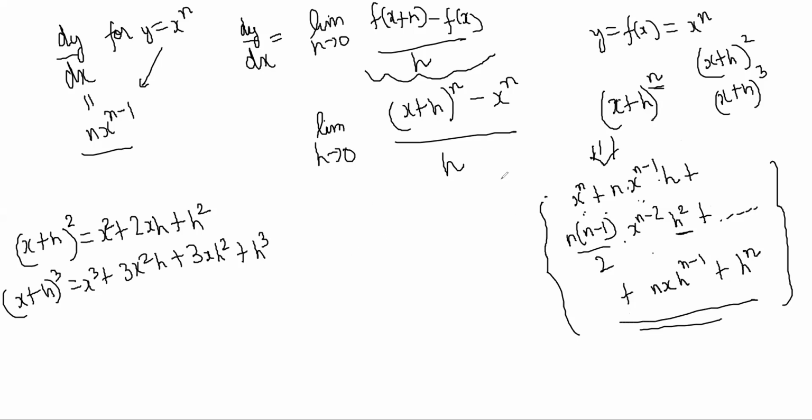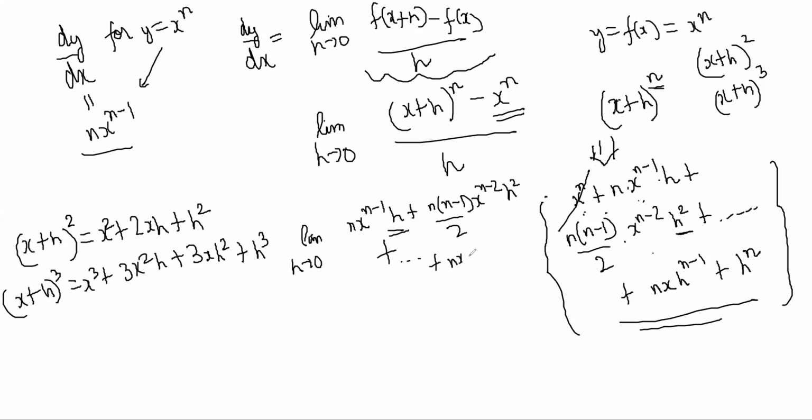Once you write it like that, you have to subtract x power n, so I'll cancel this off. So I'm ending up with limit of h tends to 0 of n x power n minus 1 h plus n into n minus 1 by 2 x power n minus 2 h square and so on, higher terms where powers of h are increasing, plus n x h power n minus 1 plus h power n, divided by h.